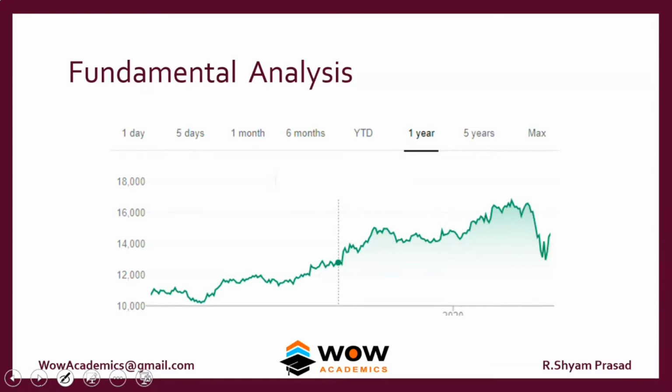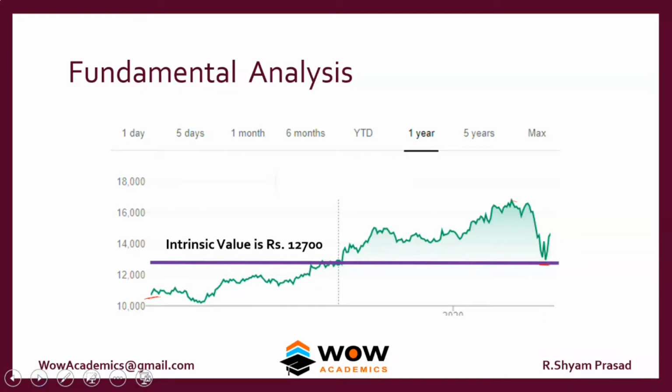So this is the company's share price. It tells you how, over a period of 1 year, the share price has gone up here and come down to a lower level here. Now we will see how intrinsic value plays out. Assume we have done a lot of computations and calculations and we have found 12,700 to be the intrinsic value of the company. The intrinsic value would usually be fairly stable, and in this case we will take 12,700 as the stable value.